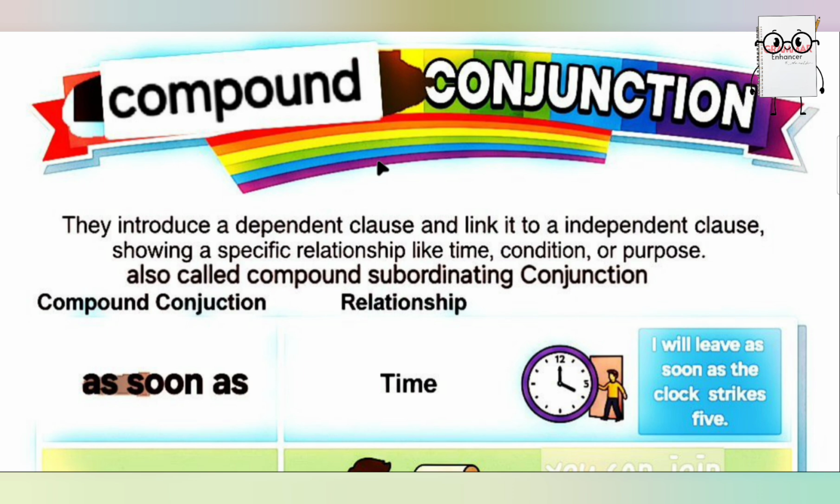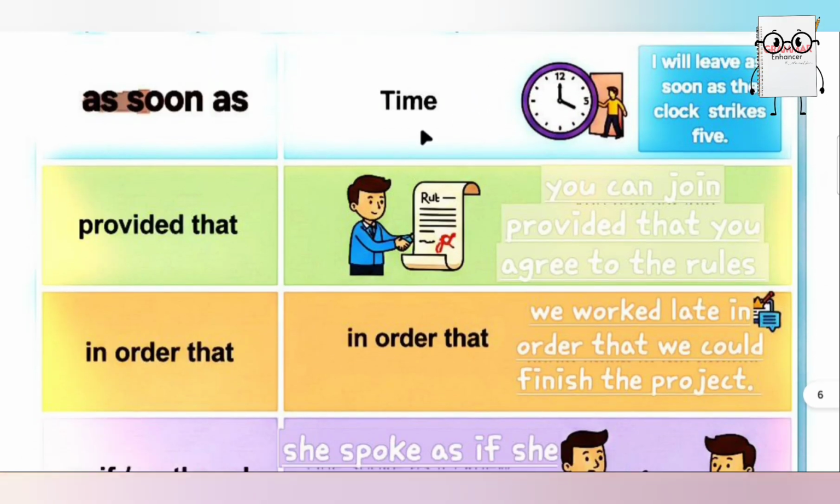Now, compound conjunction. It is also the same as a subordinating conjunction. They introduce a dependent clause and link it to an independent clause, showing a specific relationship like time, condition, purpose. It is also called a compound subordinating conjunction. Here are the examples.